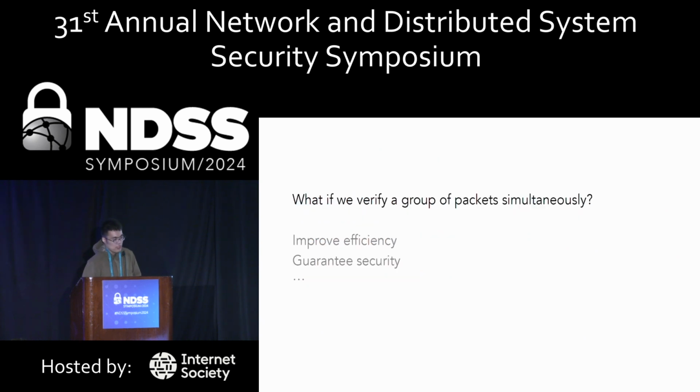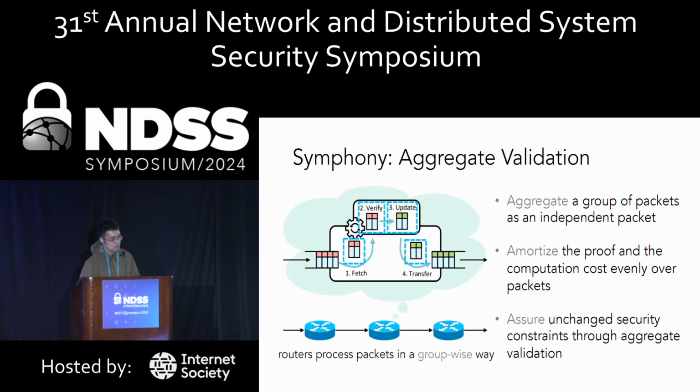So based on the limitations of packet-wise validation, let's ponder a transformative idea. What if we verify a group of packets simultaneously? We can enhance efficiency without sacrificing security. And this is the core idea that Symphony is built on. So here is the crux of our solution, the aggregate validation.